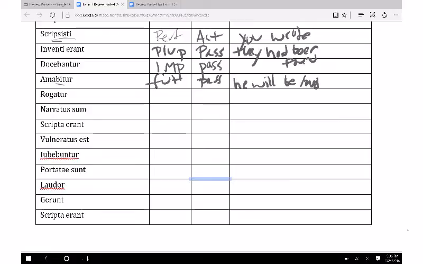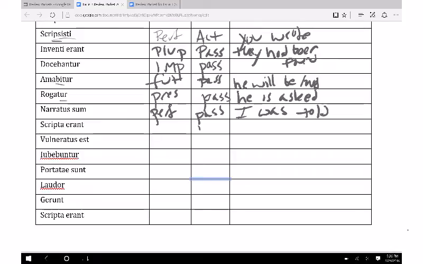Rogatur is the next one here. This one, just with the tur, tells us that it's passive. And here, there's nothing actually really special about it. It's rogare. We just cut off the re, so it's present. So we just have he is asked. Narrata sum, again, two words, immediately passive. Here, sum tells us that it's perfect passive, and the sum is I. So I was, or I have been told.